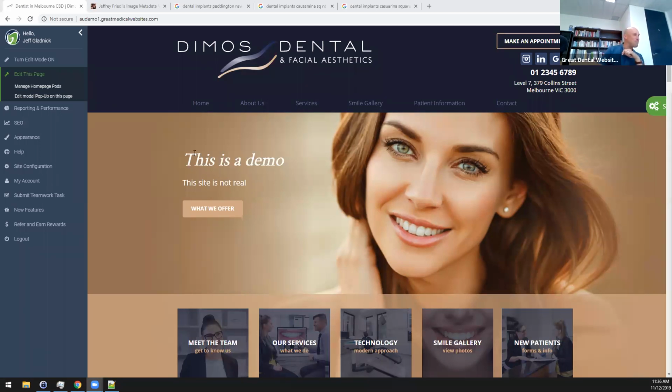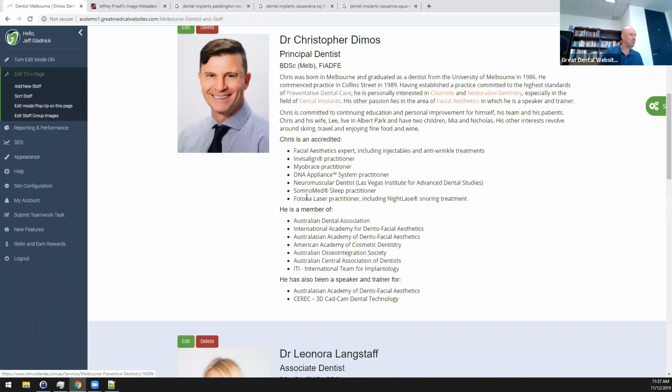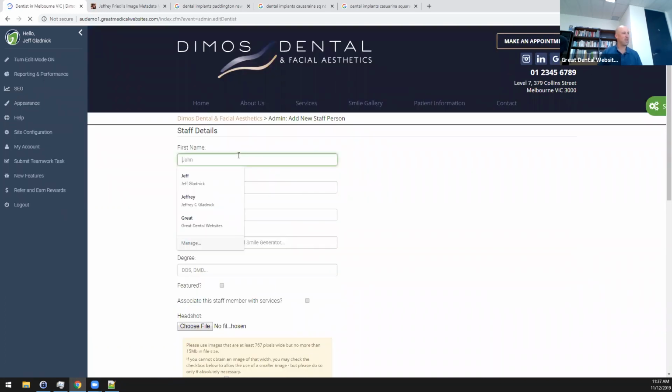Okay, so the first thing I want to do is show you how to add a staff member. In this case, we'll just go to the About Us, to our team. I'm already logged in to the site. There's this little admin section on the left, and whenever you go to a page, the highlighted section right here, this little box, is usually the most relevant options for changing it on the site. So in this case, we want to hit Add New Staff. We already have some staff members here. It looks great, but let's pretend marketing's working well, the practice is expanding, it's time to add another dentist. So we'll click Add New Staff, and we'll start putting in the person's name.